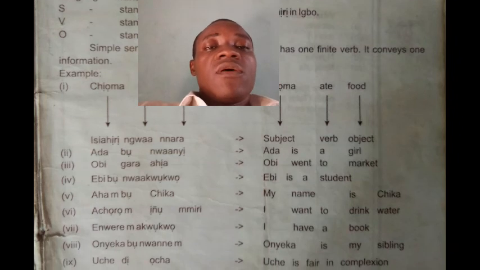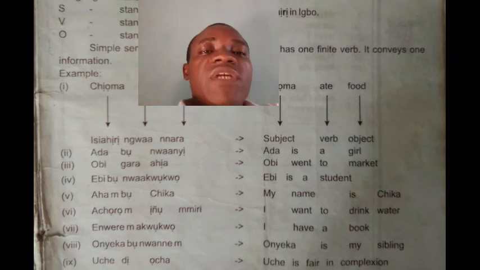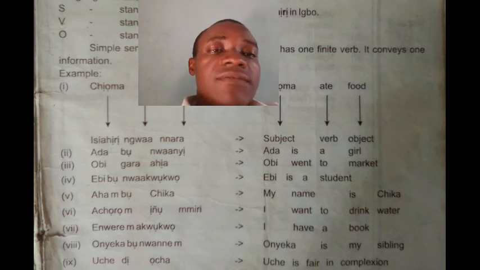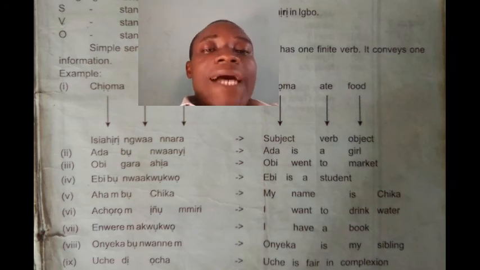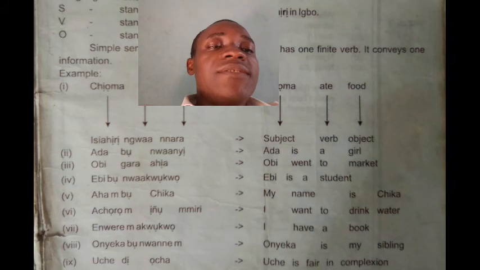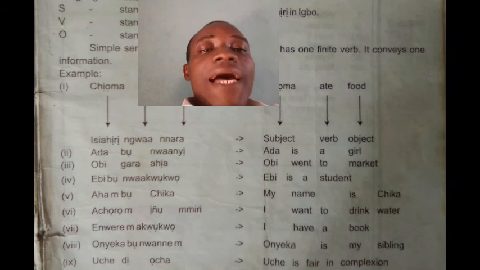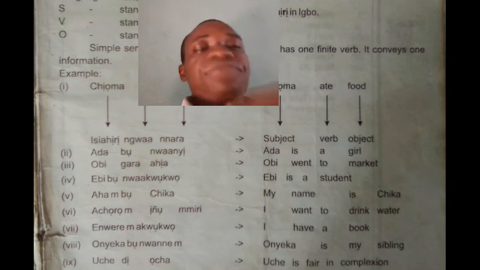All right. We'll now go further to talk about the B part of it. Another simple sentence, which is Ada bụ nwanyị. In English it means Ada is a girl. That is under II. Ada bụ nwanyị. Ada is a girl. So girl is nwanyị in Igbo. Okay, so Ada there is subject. Bụ is verb. Nwanyị is object.